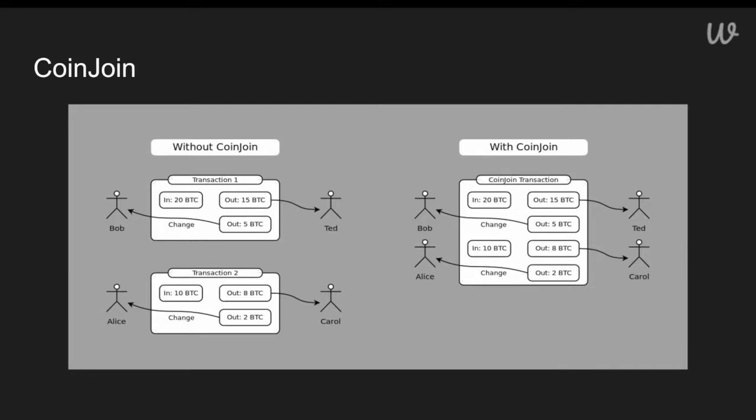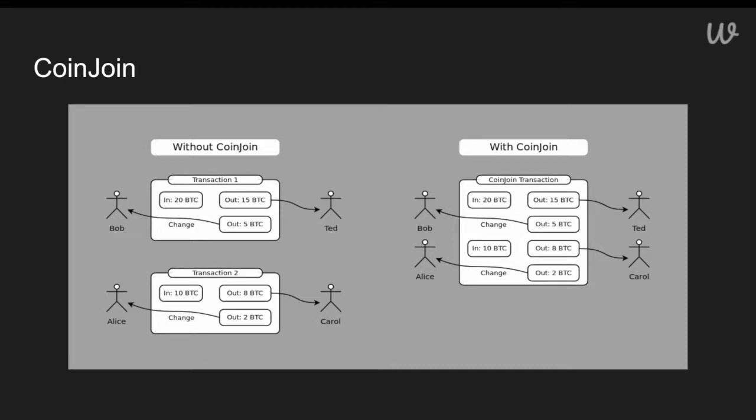One way we can imagine adding privacy to this system is by combining Alice and Bob's transactions into one, called the CoinJoin transaction, so that they can send Carol and Ted the money that they intend, but the amounts that they're sending would potentially be up to question by whoever's observing the system.